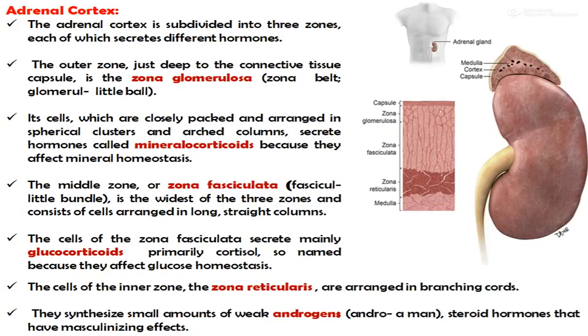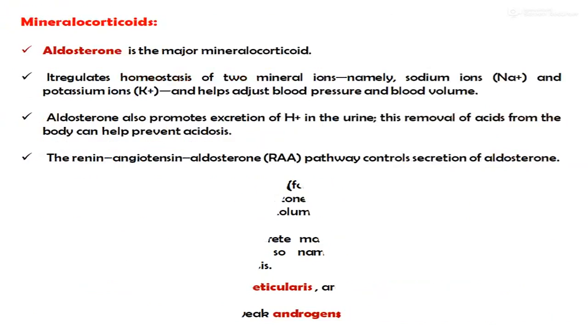Now see, the adrenal cortex is divided into the 3 zones. First one is the zona glomerulosa, which secretes the mineralocorticoids. Second one, the middle one, is the zona fasciculata, which secretes the glucocorticoids. And third one is the zona reticularis, which secretes the androgens.